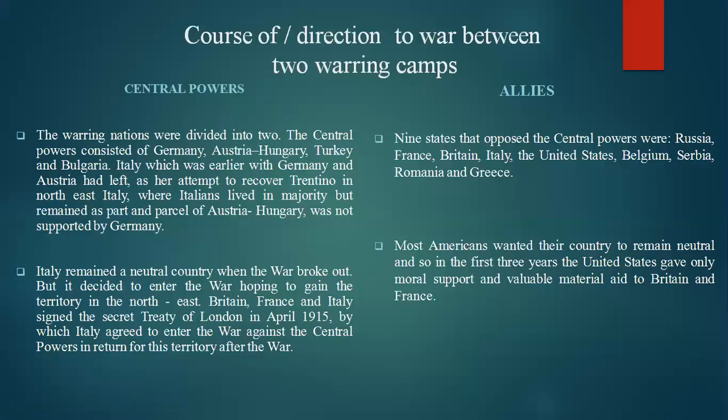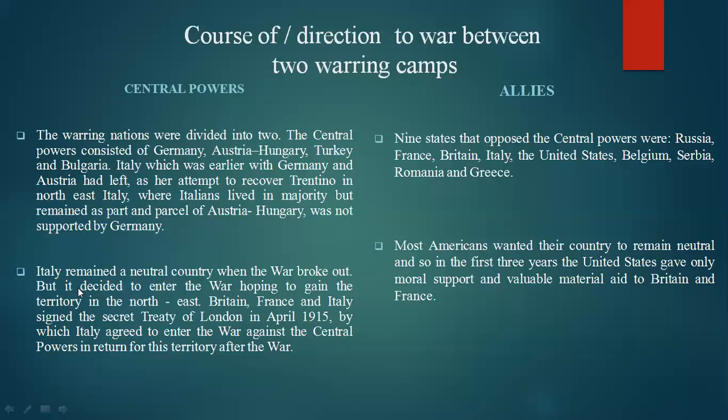But it was under the control of Germany and Austria. So to recover that Trentino region, Italy left the Central Powers and joined the Allies.